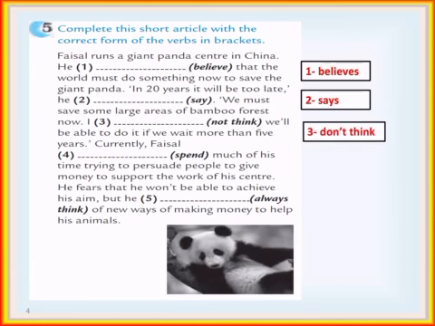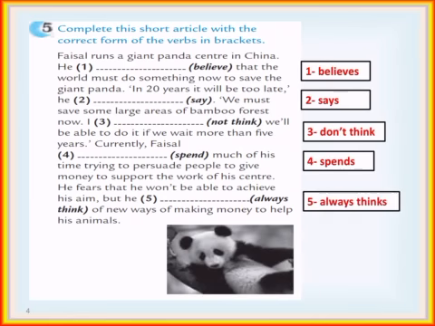I don't think we'll be able to do it if we wait for more than 5 years. Currently, Faisal spends too much of his time trying to persuade people to give money to support the work of his center. He fears that he won't be able to achieve his aim, but he always thinks of new ways of making money to help his animals.